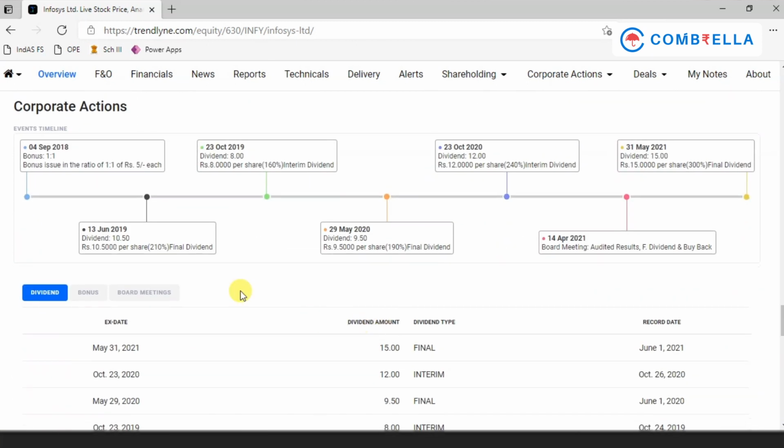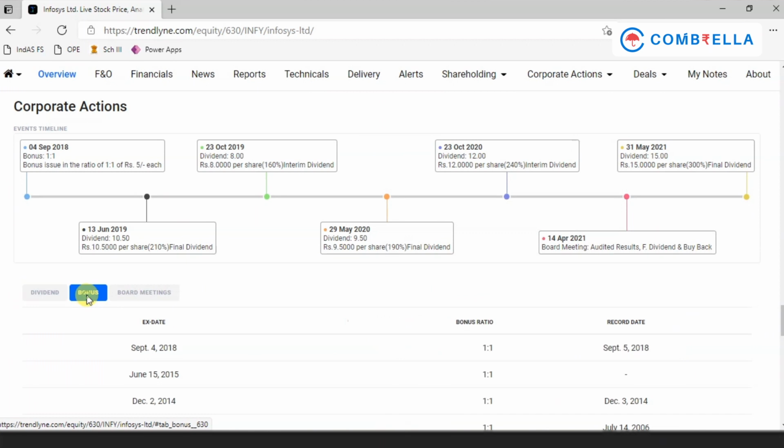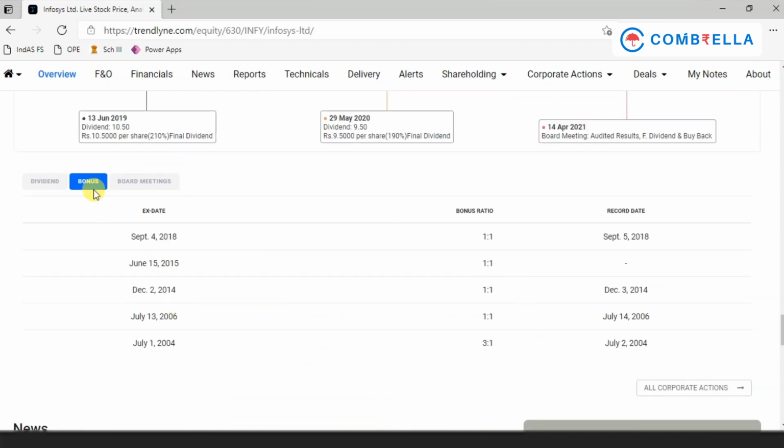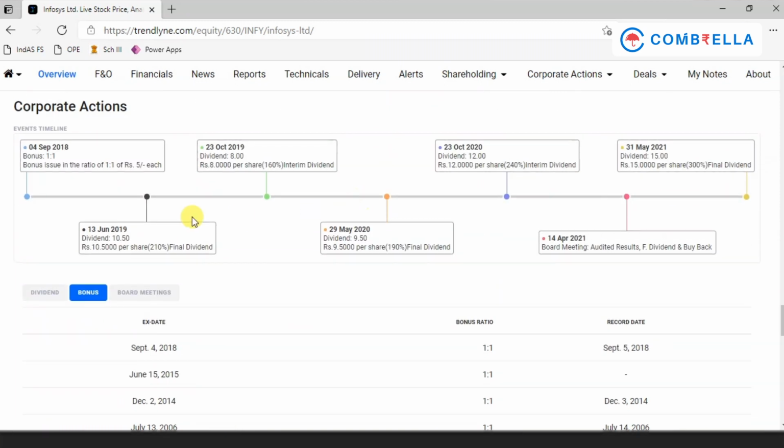Then if you come down further, you can see the corporate actions, which is basically what are the dividends declared by the company over the period of time, what is the bonus given by the company, okay, and what are the board meetings which have happened. So this will give you all the timeline of various corporate actions.